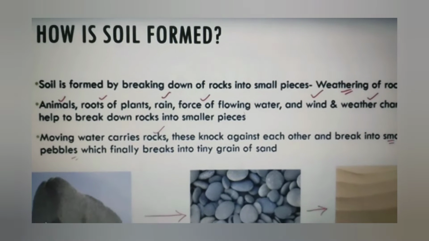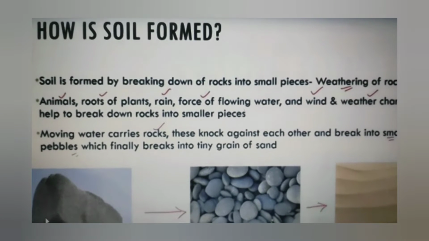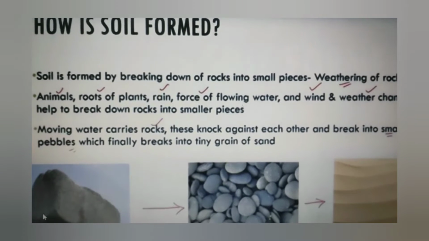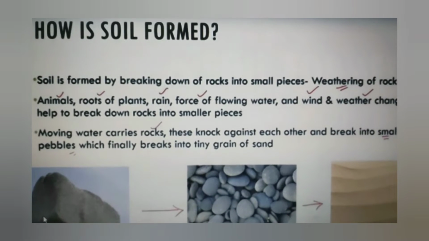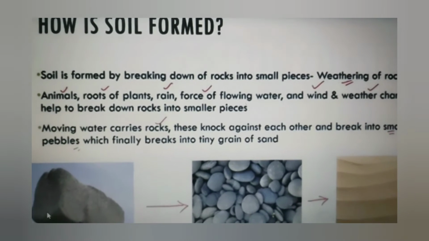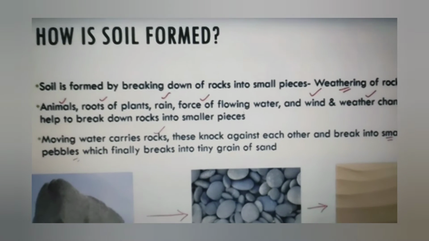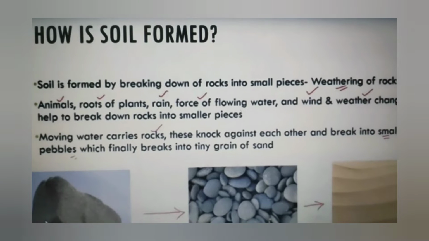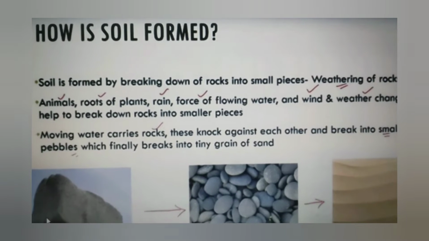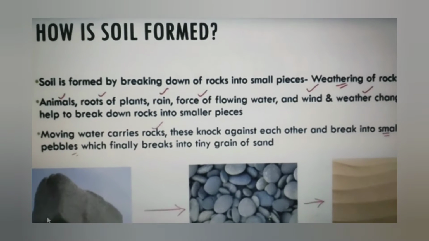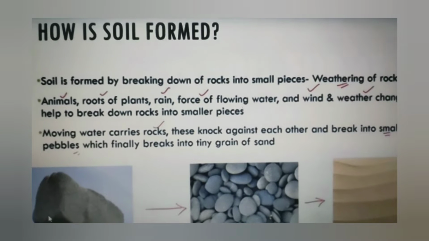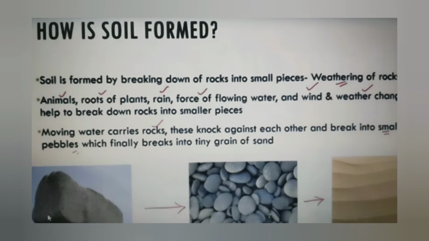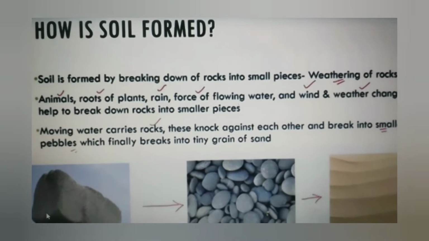As I have told you in class 4th also, soil is formed by the breaking down of rocks, and this process is known as weathering of rocks. Animals, roots of plants, rain, force of flowing water, wind and weather changes help to break down rocks into smaller pieces. Many times you see that the roots of plants are under the big rock.